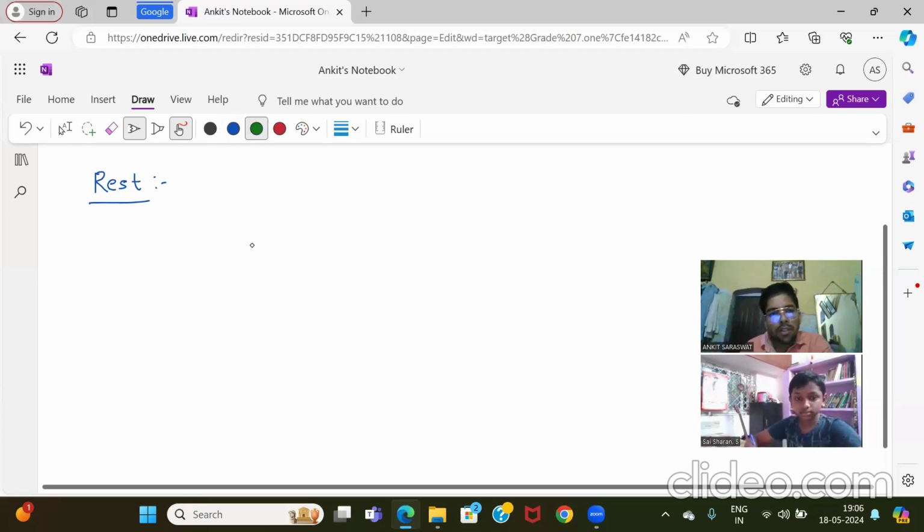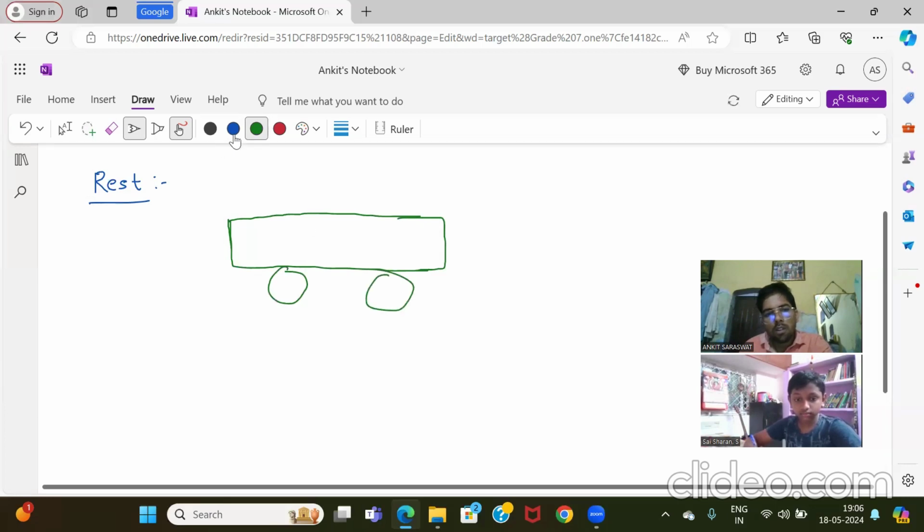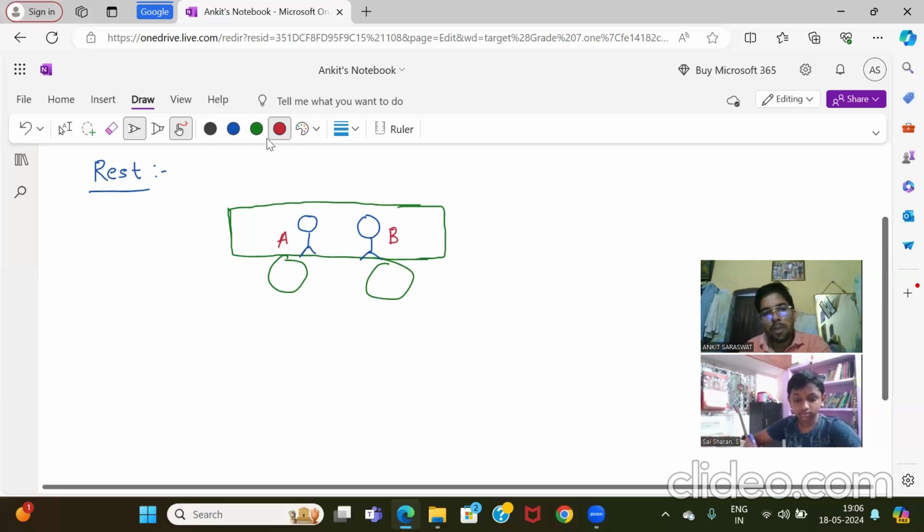For example, just see this very carefully. If this is a train, and in this train two passengers are sitting. This is passenger one, passenger two, or A and B, and there is one passenger who is standing at the platform.